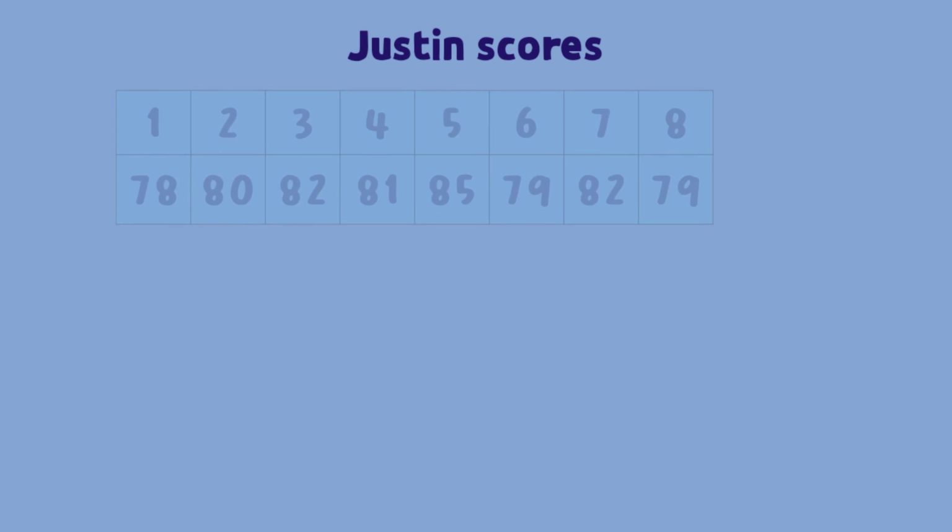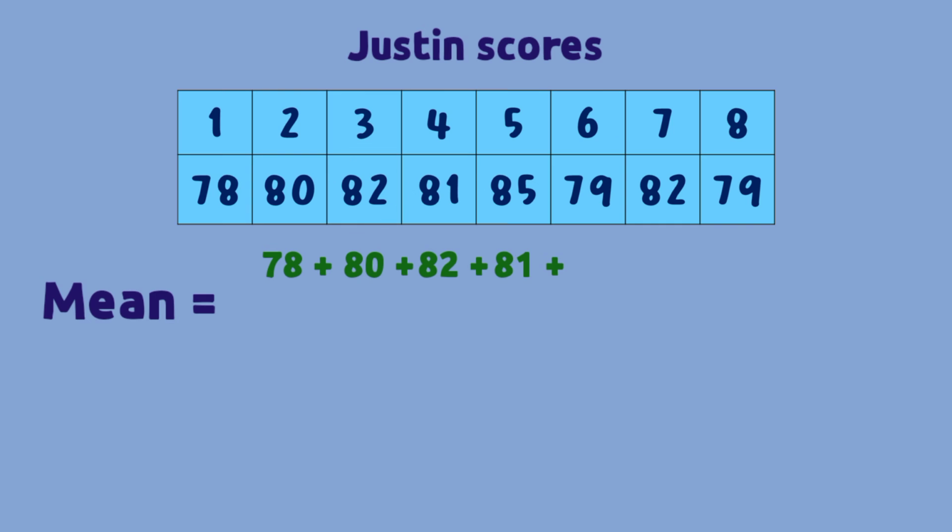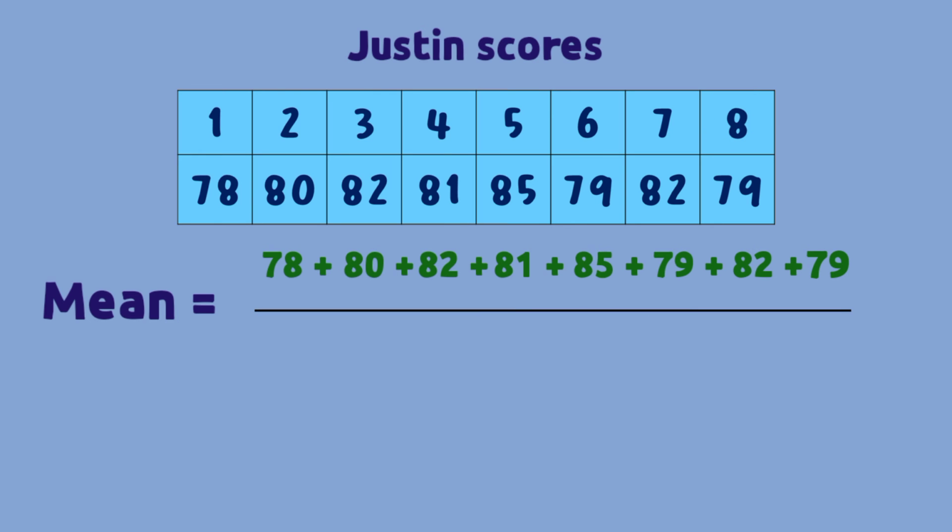And these are Justin's scores. What is the sum of values? The sum of values would equal 78 plus 80 plus 82 plus 81 plus 85 plus 79 plus 82 plus 79. And how many values do we have here? 1, 2, 3, 4, 5, 6, 7, 8. 8 values. We divide the numerator by 8.